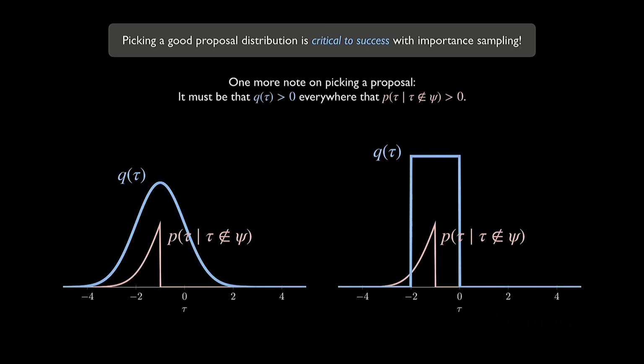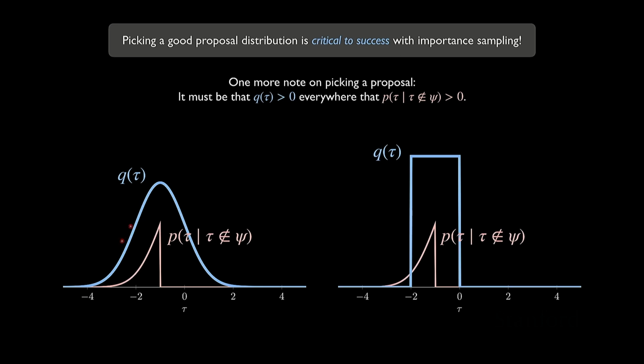Okay. So one more note on picking this proposal that I think there was a question about last Tuesday, but I skipped over, which is that we must pick a proposal such that the probability density of the proposal assigns non-zero density to every possible failure. So everywhere that the failure distribution density is non-zero, meaning that a failure is possible for that trajectory, it needs to be possible that we could sample that trajectory from our proposal.